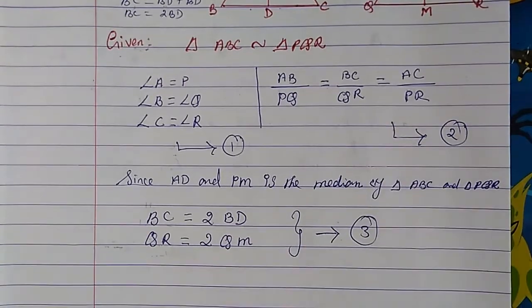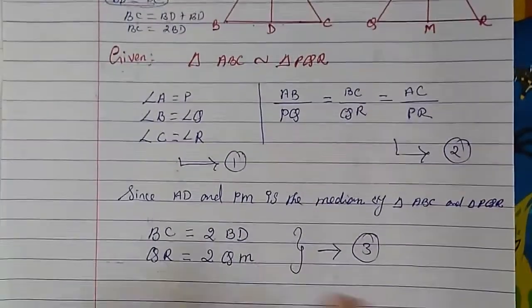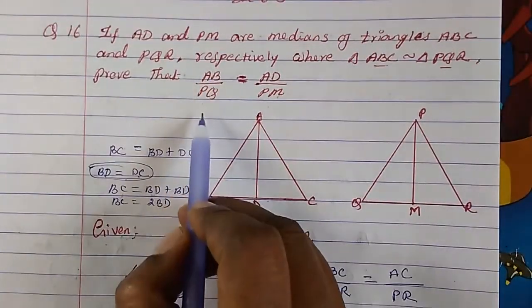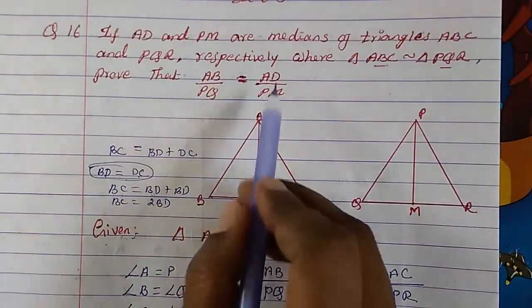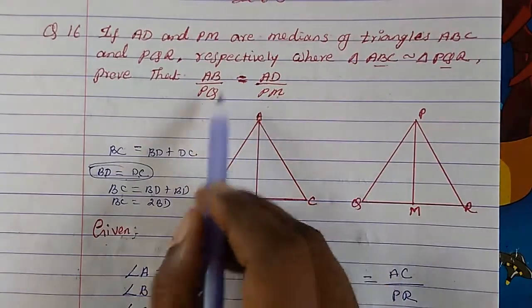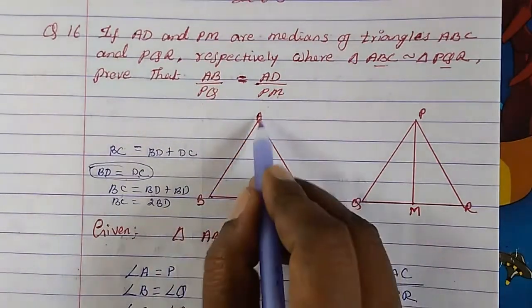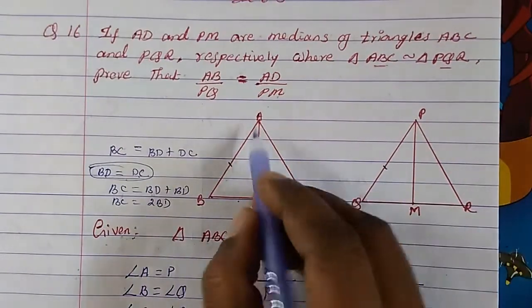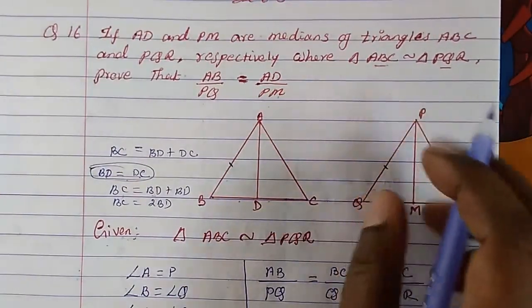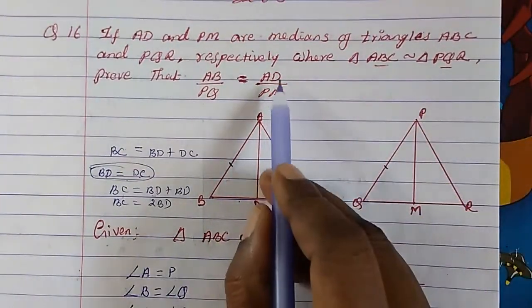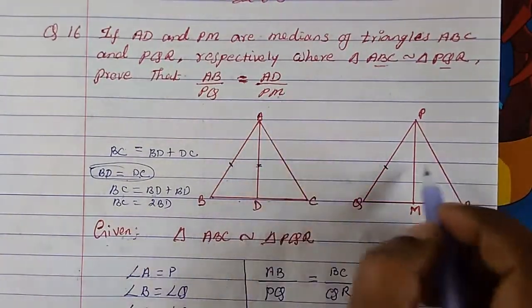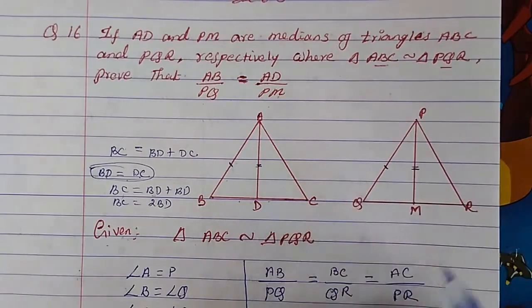Why are we doing this? Because we have to prove that AB upon PQ is equal to AD upon PM. What is this AB upon PQ? AB is here, PQ is here, so this side upon this side is equal to AD upon PM, AD is this side upon PM is this side.